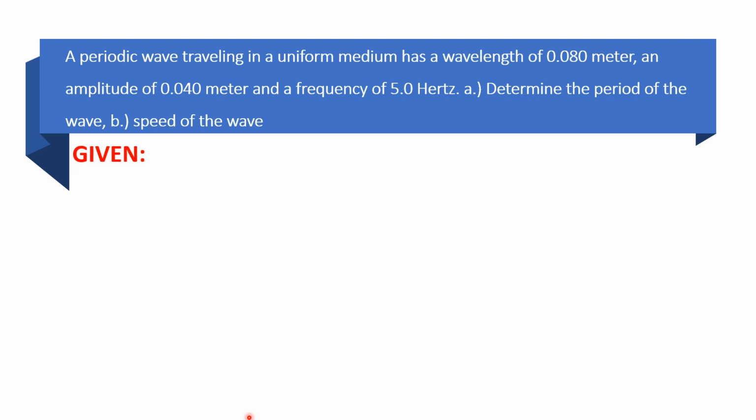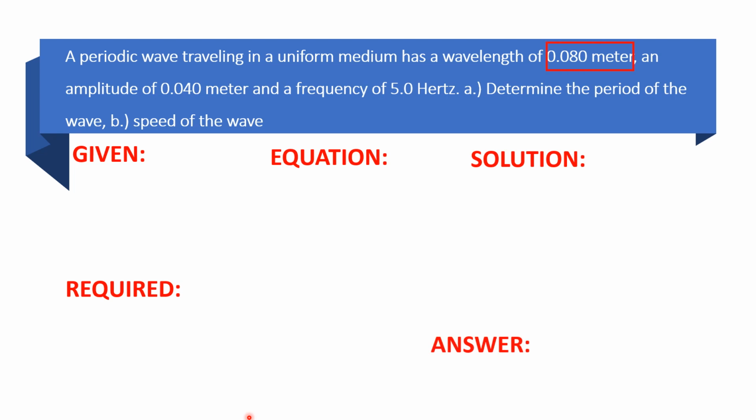Okay, let's start. Let's find the given, the required, the equation, the solution, and the answer. For our given, we have 0.080 meter as the value for wavelength. So, let's put it on our given. And another one, we have 5.0 hertz as the value of our frequency. As you can see in the problem, I use the unit s to show the unit later since we need to find the speed of the wave. That is also equivalent to 5.0 cycles per second. So same lang naman din yan, dalawa na yan. Pero we can express frequency in that form.